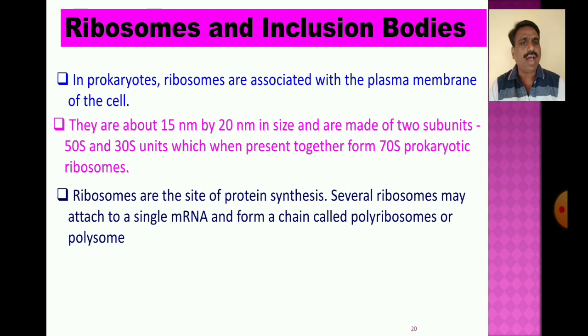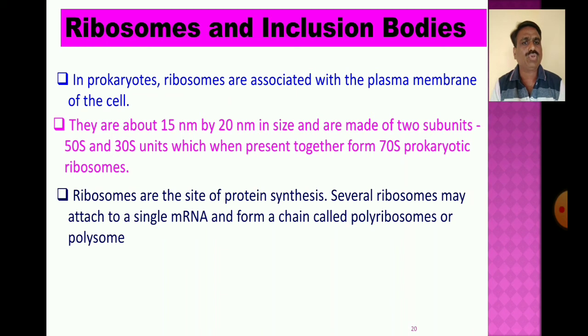Ribosomes are the site of protein synthesis, present in prokaryotic as well as eukaryotic cells.